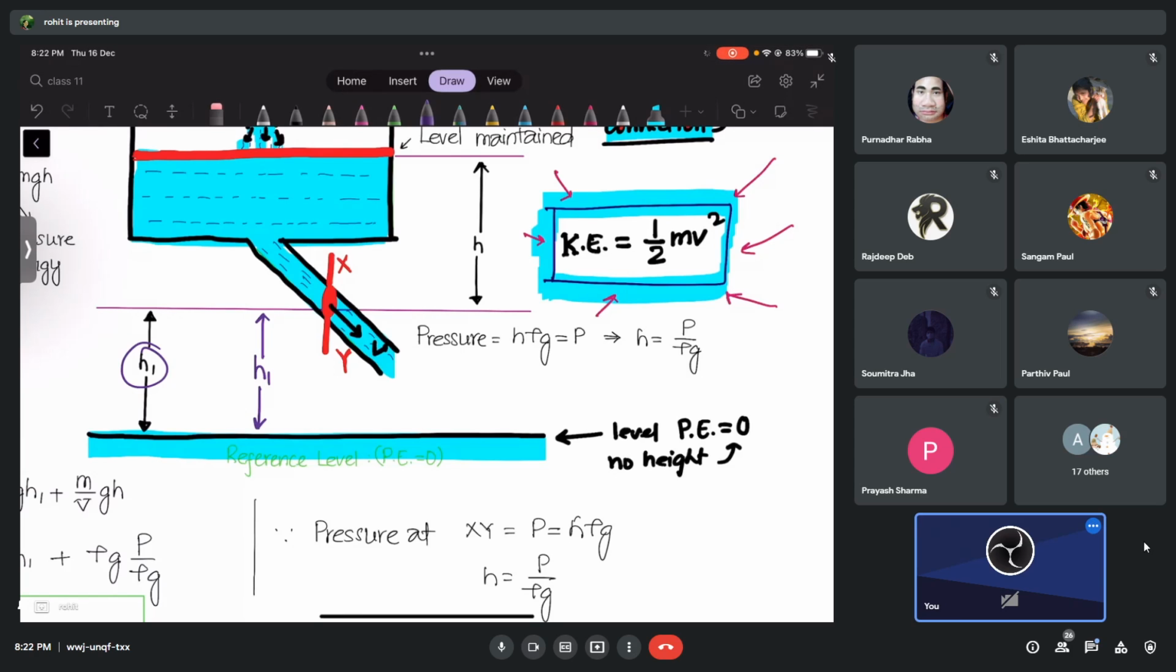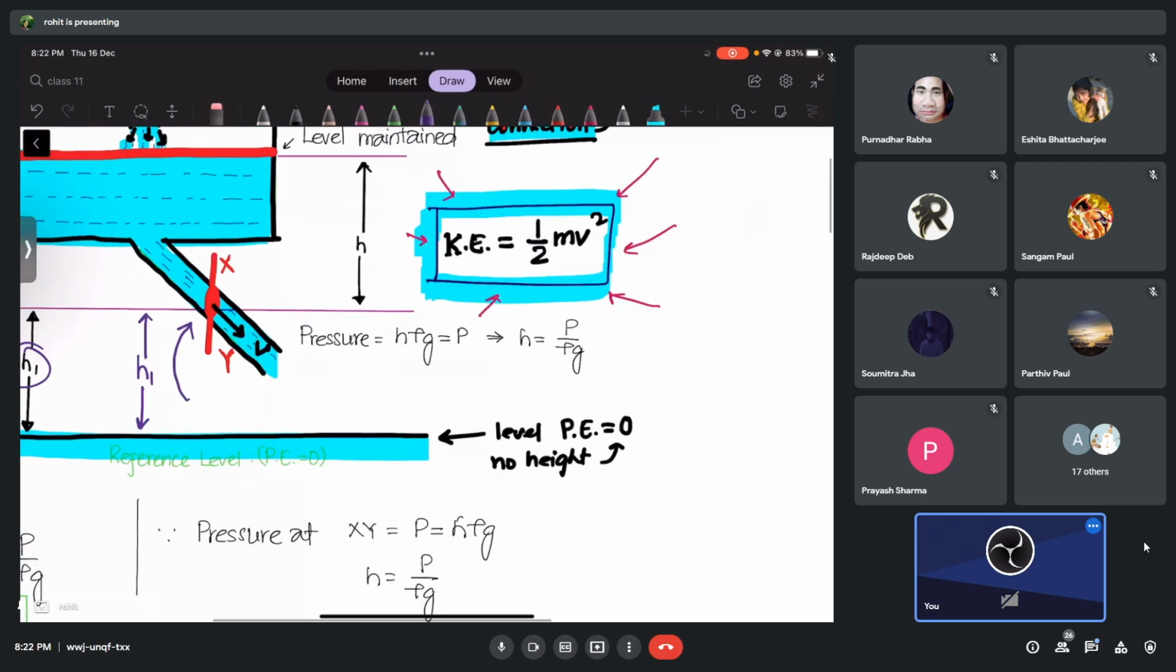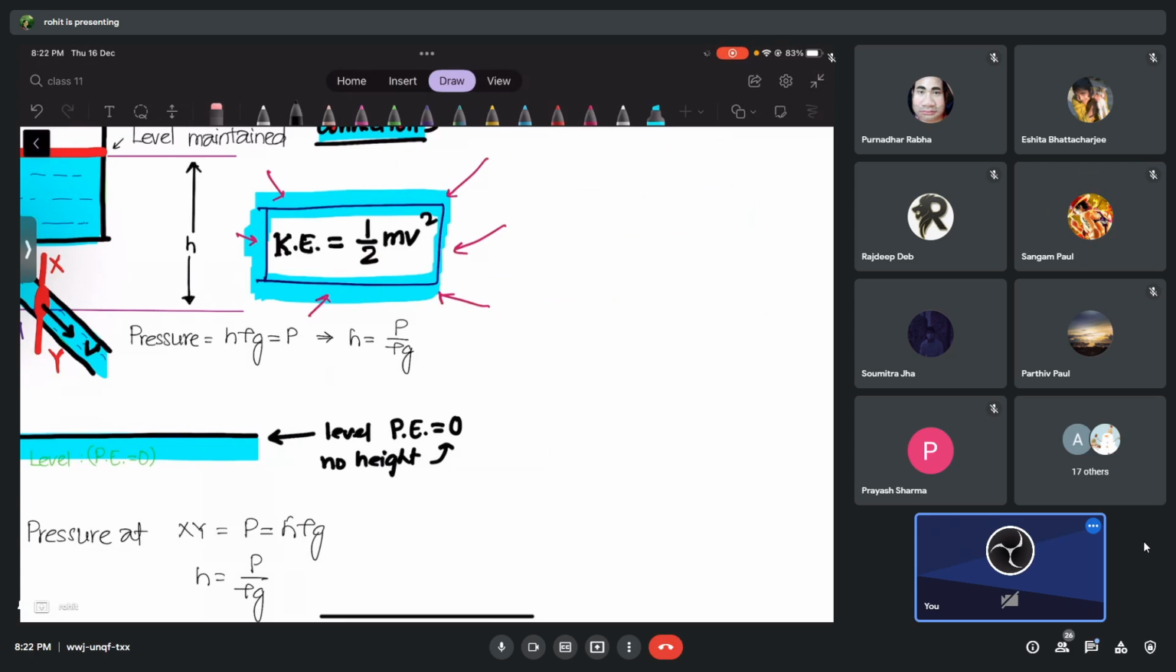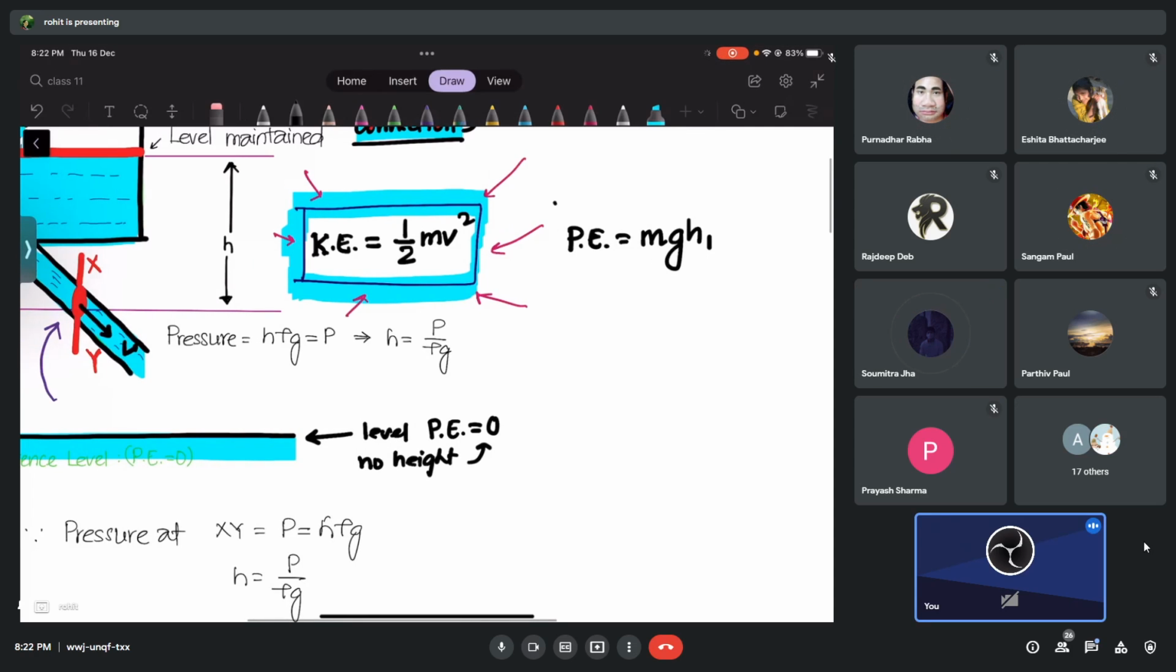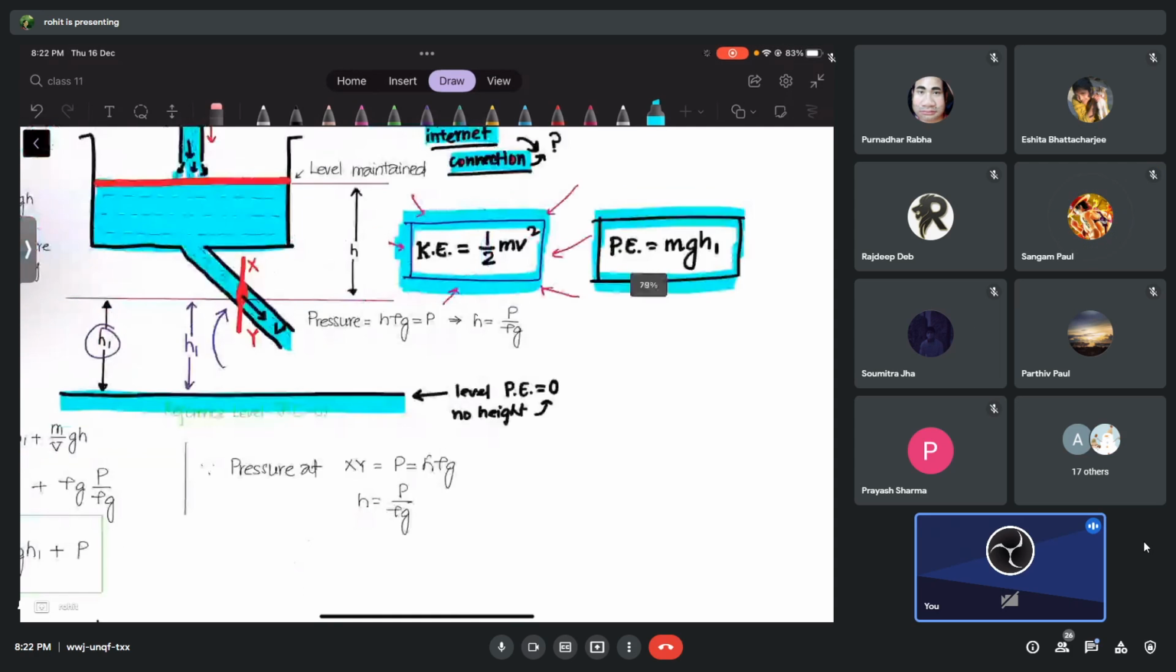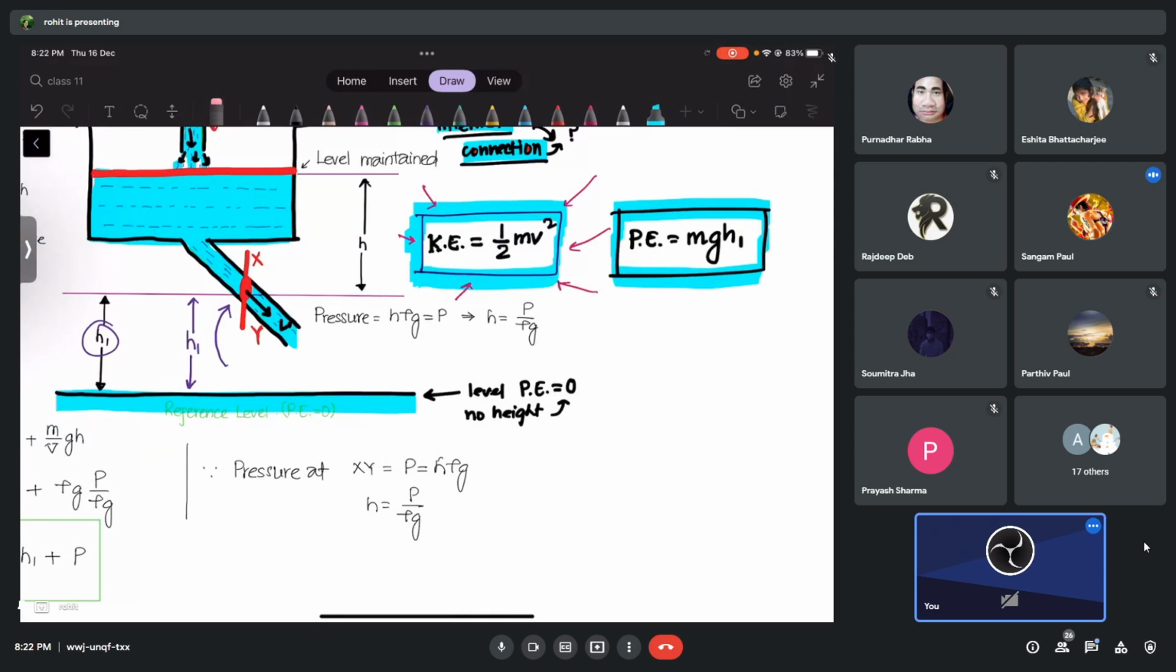So you tell me, does the liquid at this cross section have potential energy or not? Yes, sir. What will be the formula for potential energy? m g h, or h1 this time? h1. Not m g h, but it will be m g h1. I think this part is clear. All of you understood this part? Yes, sir. This part till here is clear.